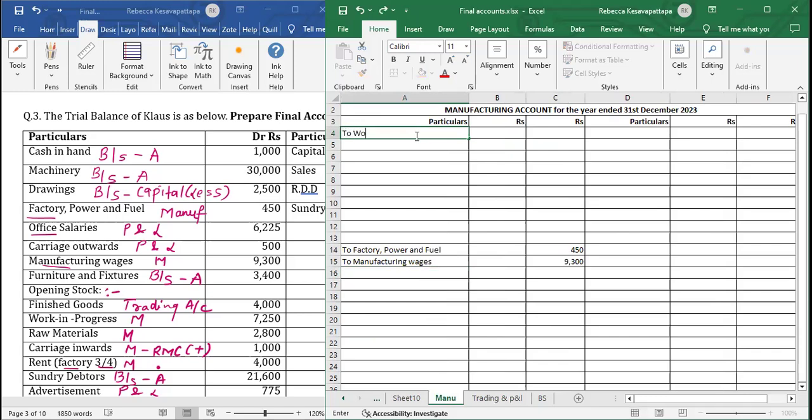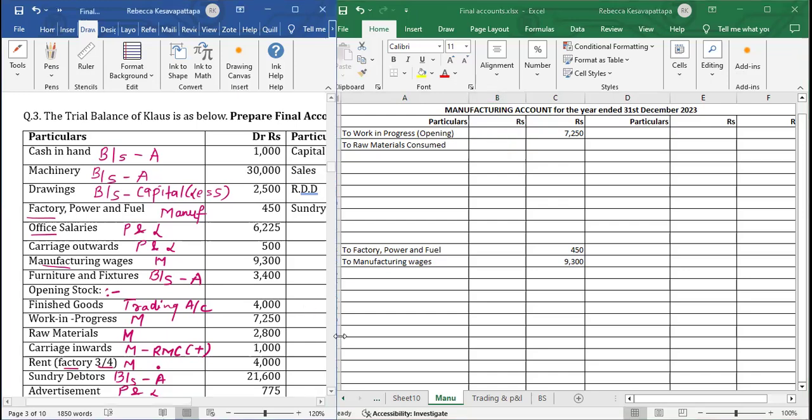To work in progress, in the bracket we will write opening, outer column 7,250. Then we will write to raw materials consumed. In the inner column, opening raw material consumed is given here, 2,800.